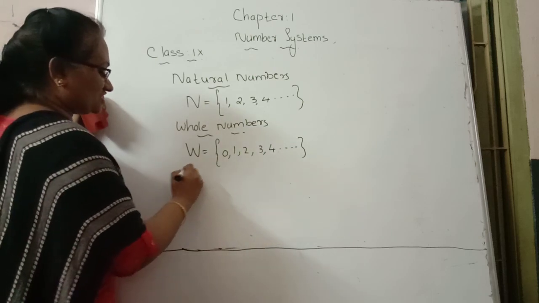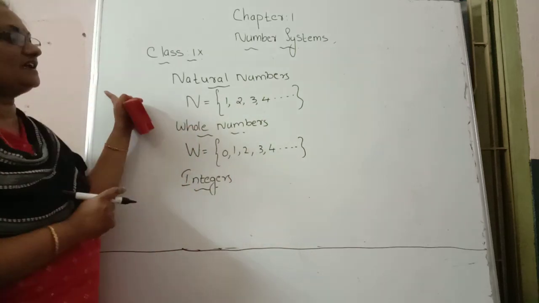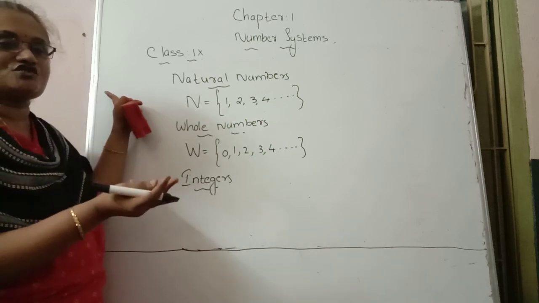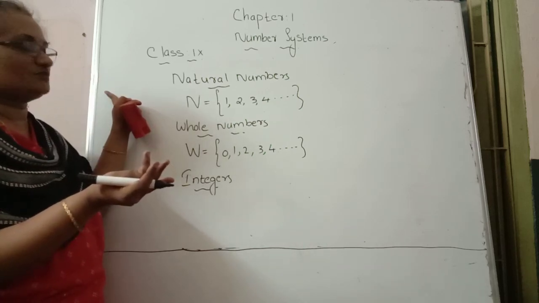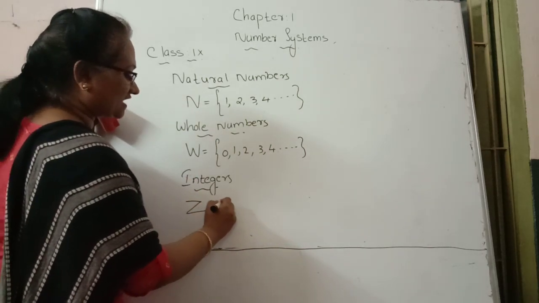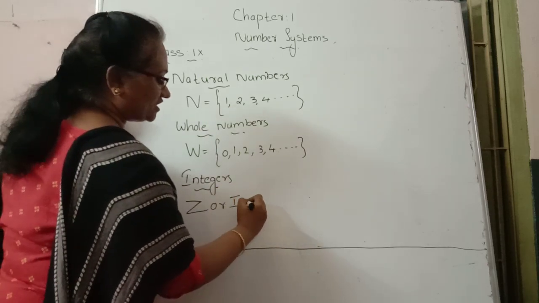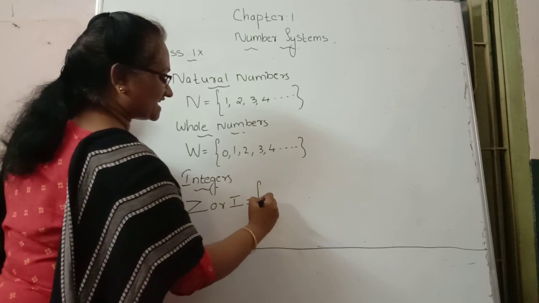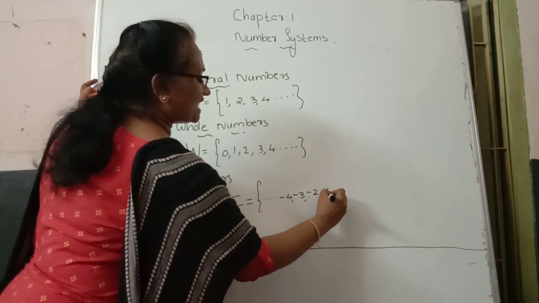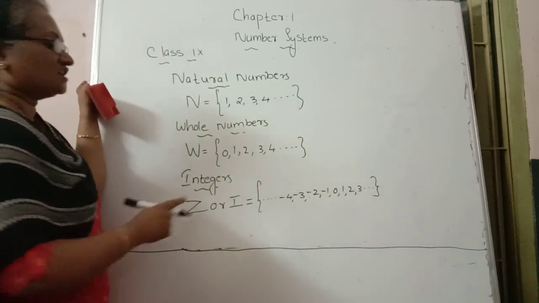Next word is integers. Integers means positive numbers also belonging, 0 also belonging, negative numbers also belonging. Integers are denoted by the letter Z, or I is also used for integers. So Z or I is equal to the set of numbers -4, -3, -2, -1, 0, 1, 2, 3, etc. We call it integers.